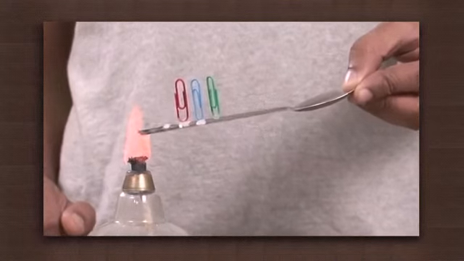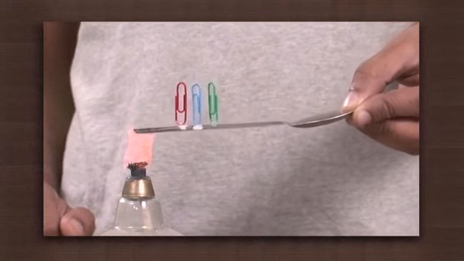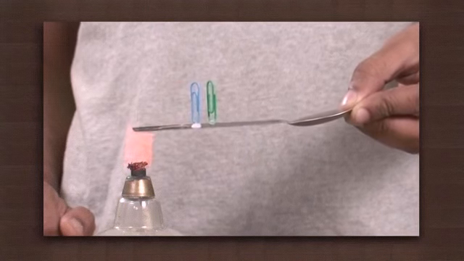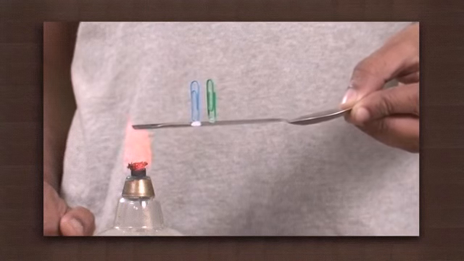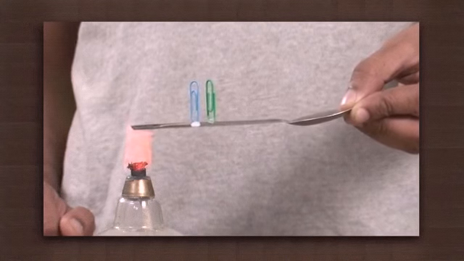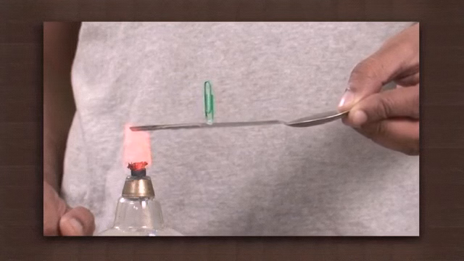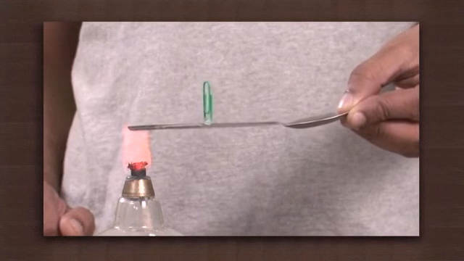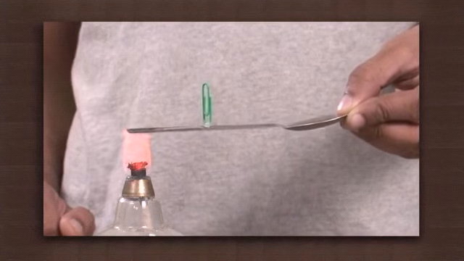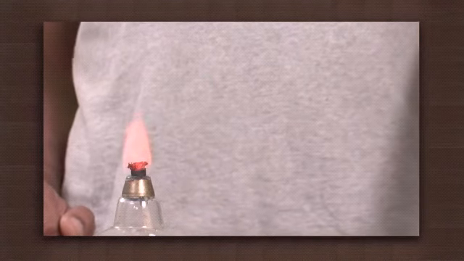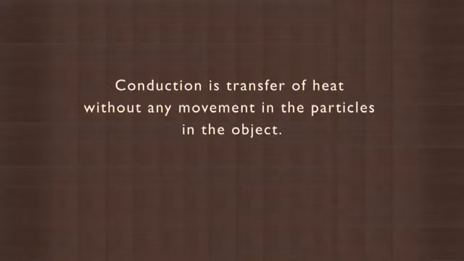We see that the pins start to drop one by one as the wax that stuck them to the metal spoon melts. The first pin to fall is the one closest to the flame, and the last one to fall is the one at the far end of the spoon. This shows that the heat from the flame is traveling along the spoon from one end to the other. We can also see that the transfer of heat takes time. It is not instantaneous. This method of transferring heat is called conduction. Conduction is the transfer of heat.